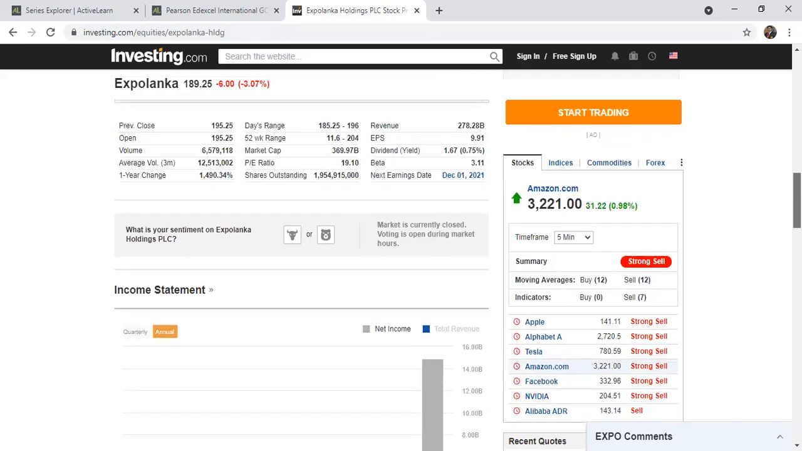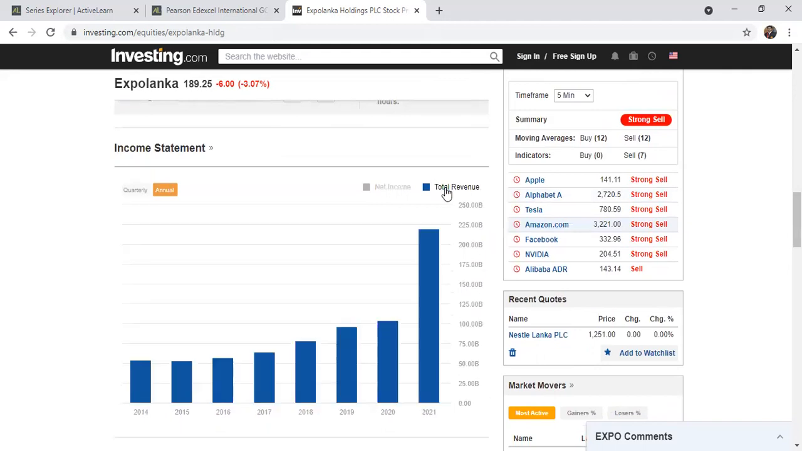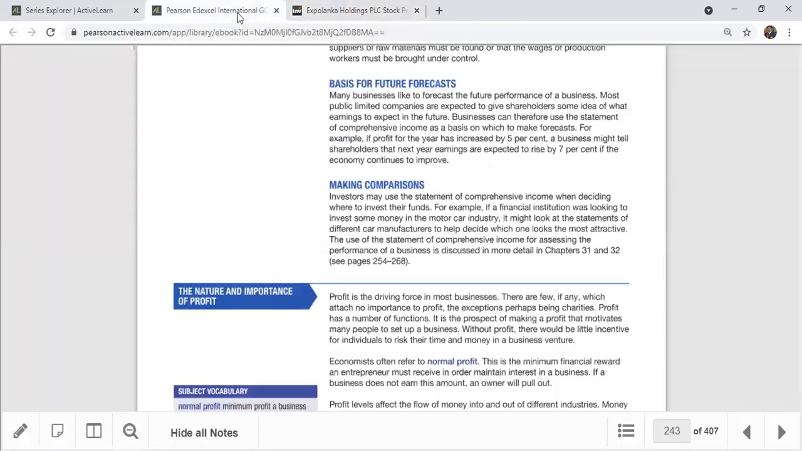So you go to the finance technical. What I want to show here is that net income and total revenue are part of the statement of comprehensive income. Therefore, you should analyze the cost part also. That's the internal thing, and it also provides the basis for future forecasting, which means many businesses likely forecast the future performance of the business. Most publicly limited companies are expected to give shareholders some idea of what earnings to expect in future, and businesses can therefore use a statement of comprehensive income as the basis to make forecasts.